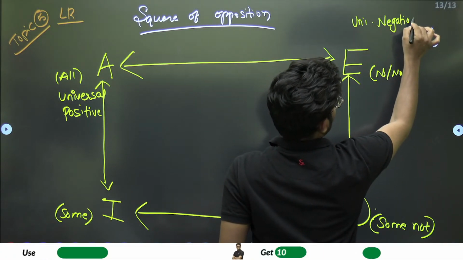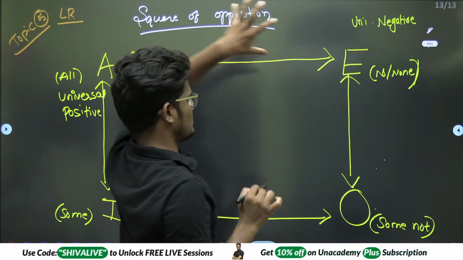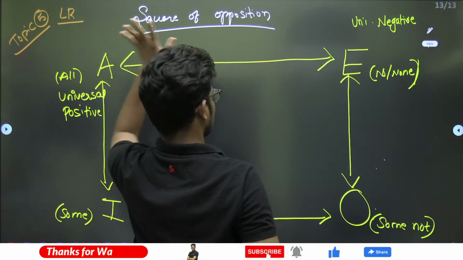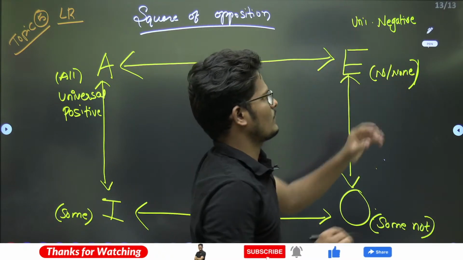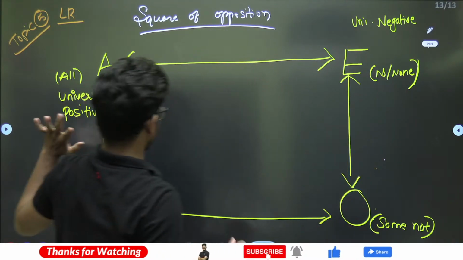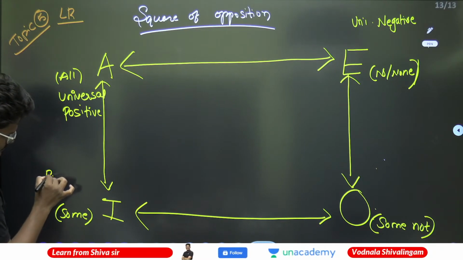Why universal? Because these both are speaking about all, either none, either everything or nothing. So that is universal, which is speaking about a whole. And this is negative sense, this is positive sense. And this is particular, only some portion. Particular.